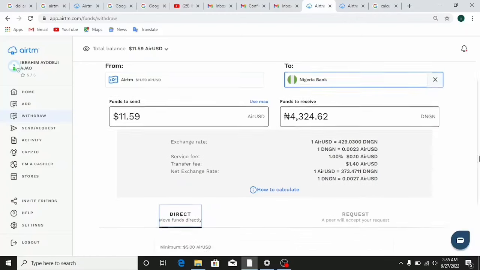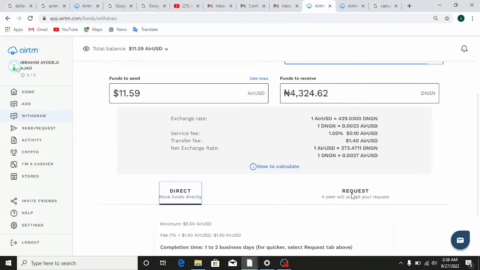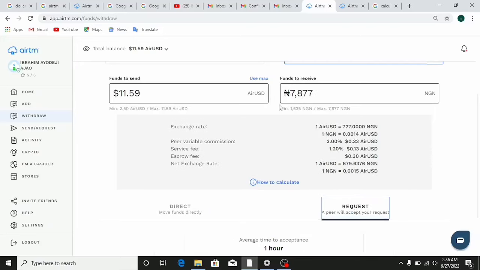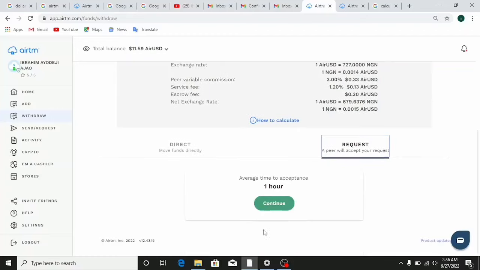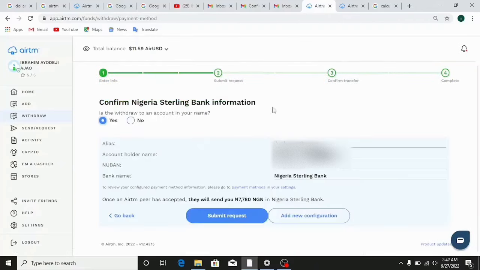So you now want to click on here where it actually says request here, so that way you get 7,877, which is approximately close to 8,000 naira there. Then you need to now click on here which literally says continue. So you want to make sure you click on continue. While you withdraw your funds, you need to add configuration. So all you need to do is just click on this button here which says add new configuration.